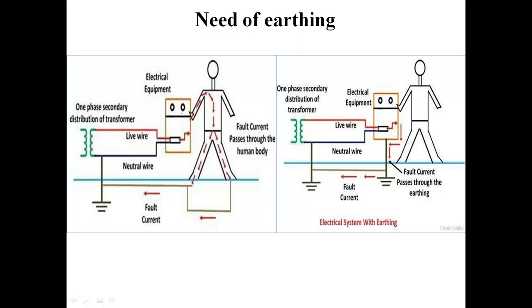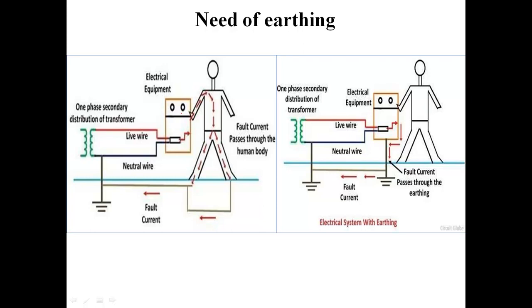So if there is current in the outer metallic body or non current carrying part of the equipment, then students, if any person is in contact with these parts which are supposed to carry no current, what will happen?